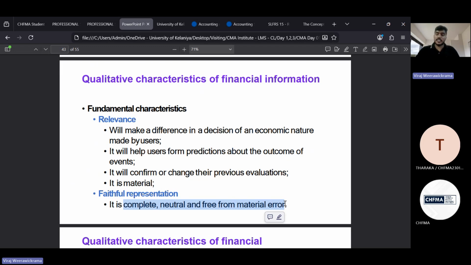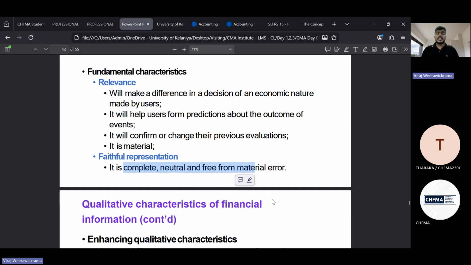When you are providing information to the stakeholders, that will not be over-presenting, right? That will not be overestimating your assets, liabilities, and income. That should not happen. So that's what happens in faithful representation. Always, when you are explaining the concept of faithful representation, you have to highlight three keywords: complete, neutral, and free from material error.